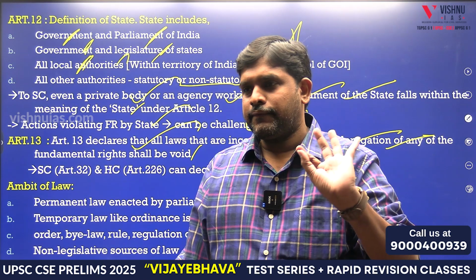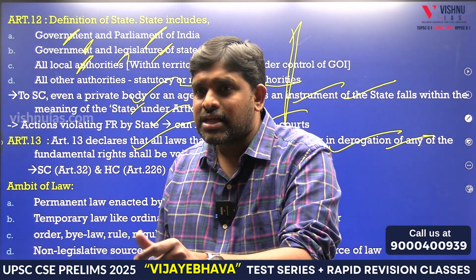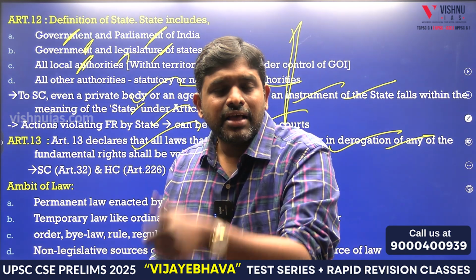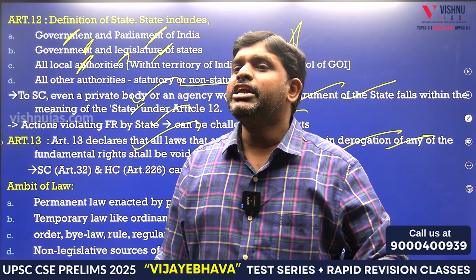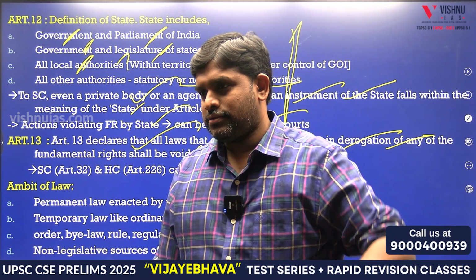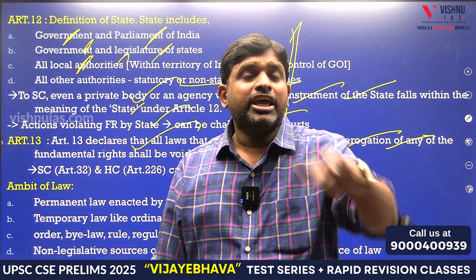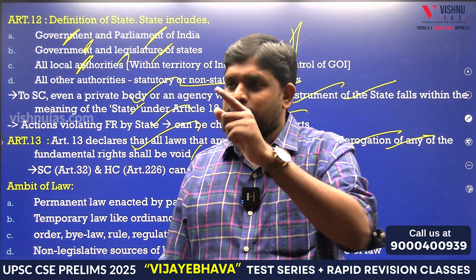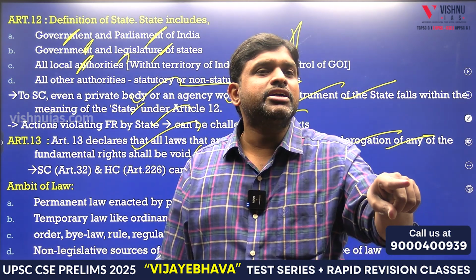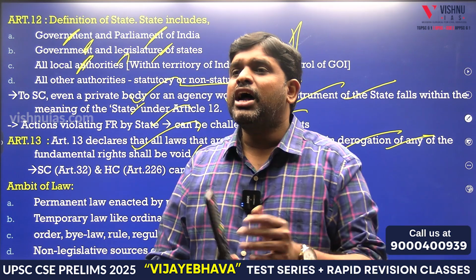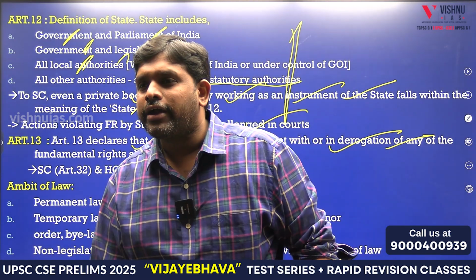This is simple. Whether the disease is there or not, diagnosis happens under 13 and the treatment is provided under 32. If treatment is not there, then it is unconstitutional. So there is a chance for treatment if it is unconstitutional, if it is violating fundamental right. If treatment is also not possible, 100% it is unconstitutional, null and void.